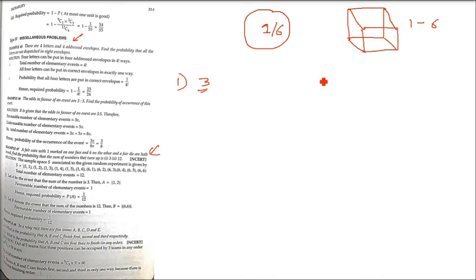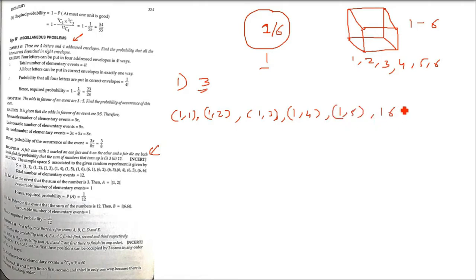So first, we have to find out the sample space. The basic work in this question is finding the sample space. Let us say 1 is coming on the coin. Then in the die, 1 to 6 can come. So we can have the combinations 1 1, 1 2, 1 3, 1 4, 1 5, 1 6. When the coin gives you 1, there are all possible combinations with 1 to 6.